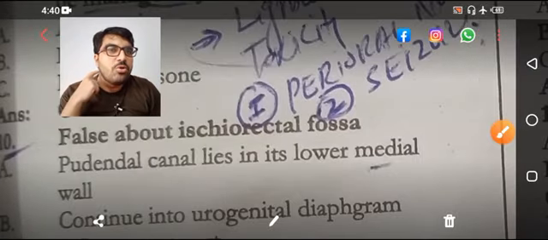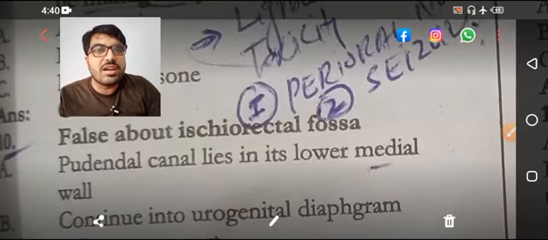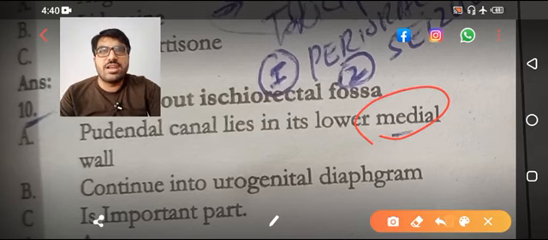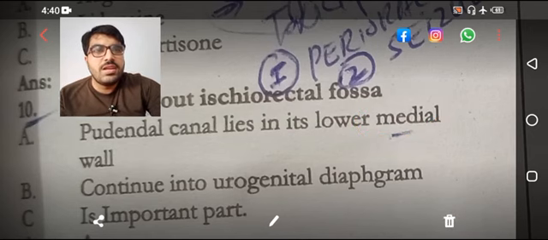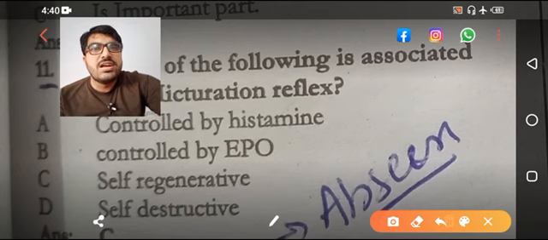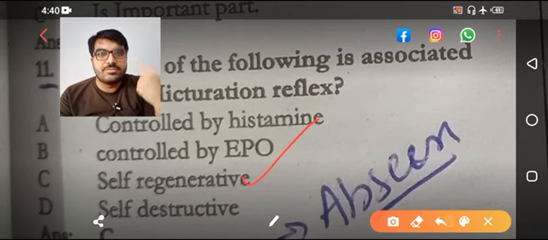Coming next, false about ischiorectal fossa. The pudendal canal lies in the lateral wall. This is false. Lateral wall. Coming next, which of the following is associated with the maturation reflex? It is self-regenerative. Reference Guyton.